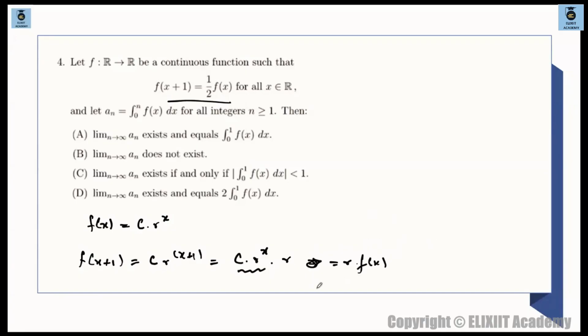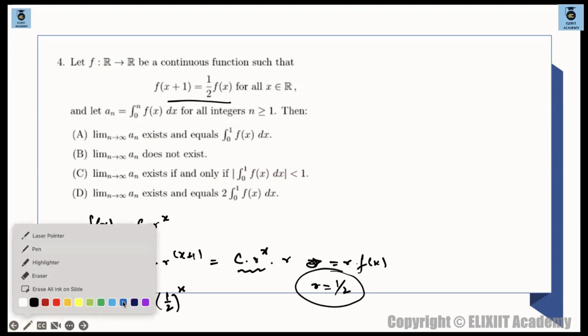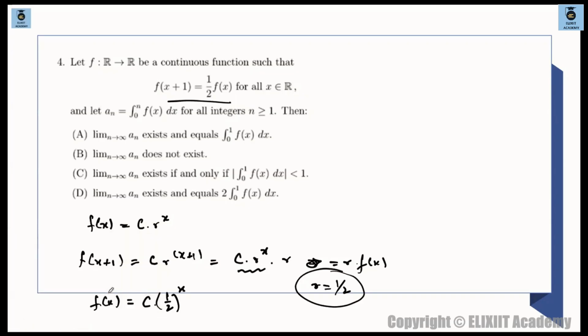मतलब what is r? Just compare with these two. r must be half, na? So r is half from here. So we have the function now: f(x) is C times half raised to the power of x. ठीक है, this is my way of hit and trial and solving this thing. It's easier, ज्यादा complicated नहीं है. Comparatively it's much easier. So f(x) is C times half raised to the power of x.